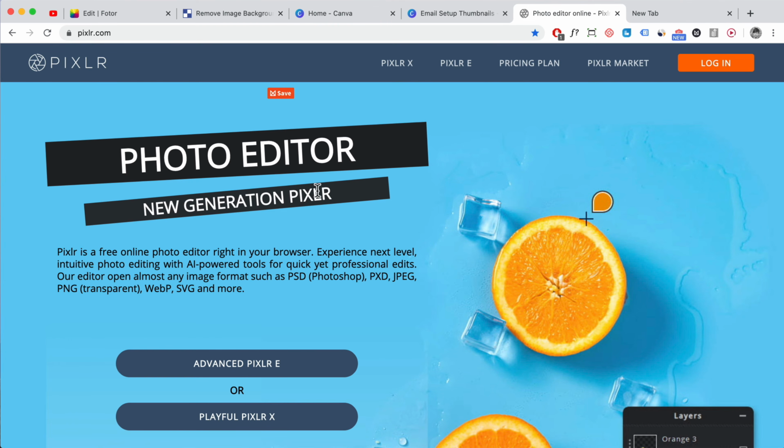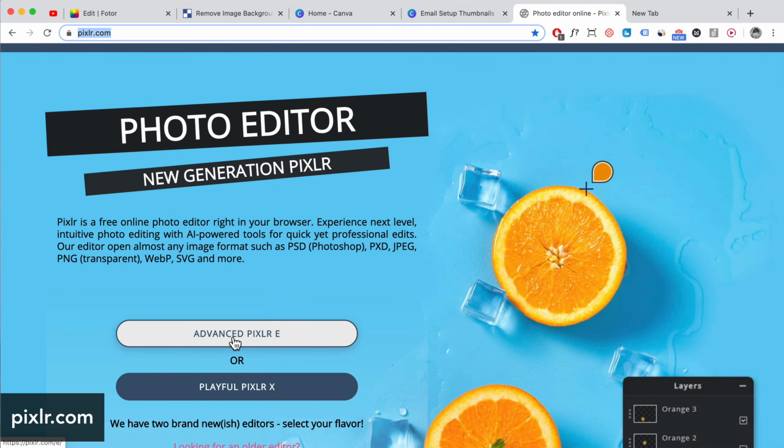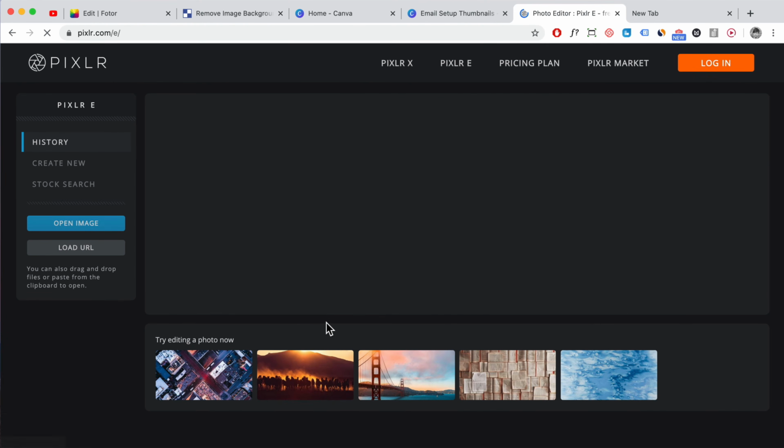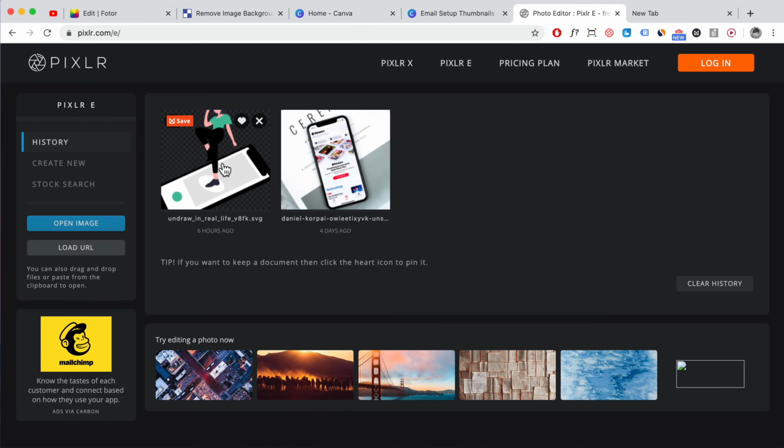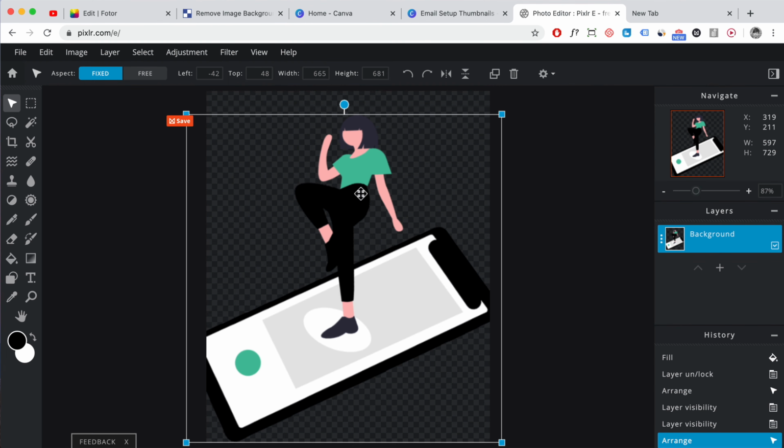And if you want something closer to Photoshop, then I would go with pixlr.com, right? You can go and click on Advanced Pixlr E. Okay, so for example, if you want to edit the SVG file, you can click into it and edit the colors of it, but you can't really edit the layers of the drawing. Okay, so you can only do that in Illustrator. I think there's some other tool online as well which can help you edit the layers. All right, so I think that is pretty much it when it comes to image editing.